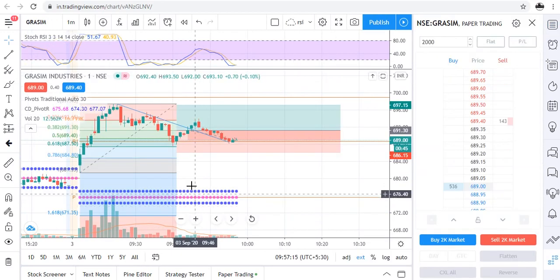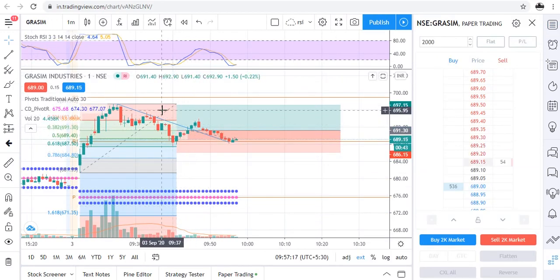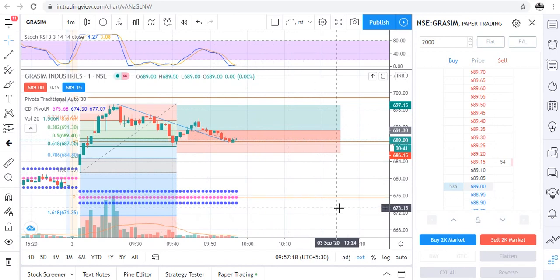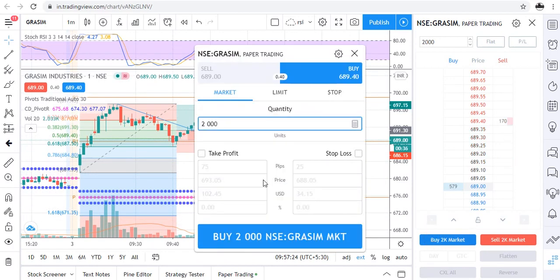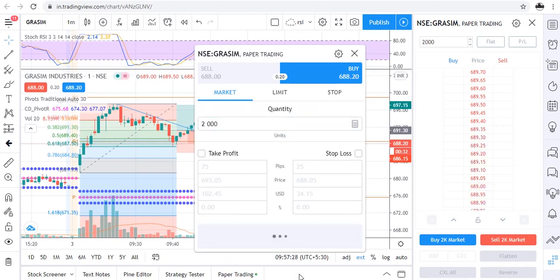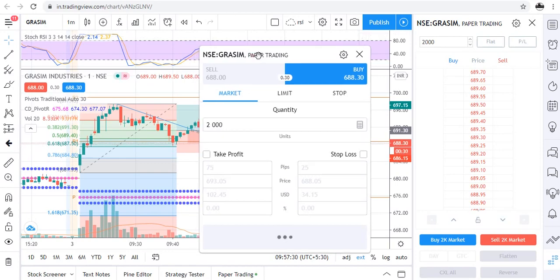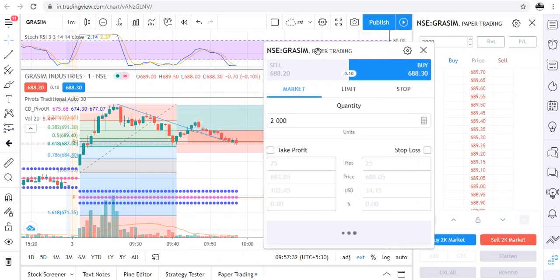So traders, I'm seeing a buying opportunity here in Grasim, so I will place order at market price. Let's wait.